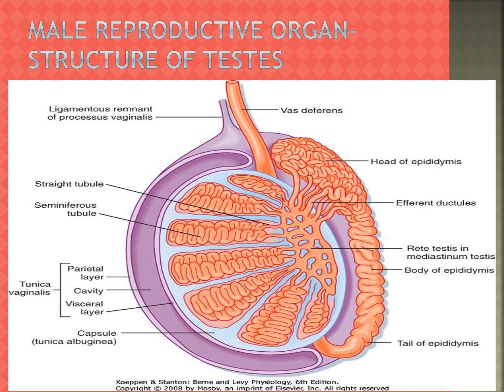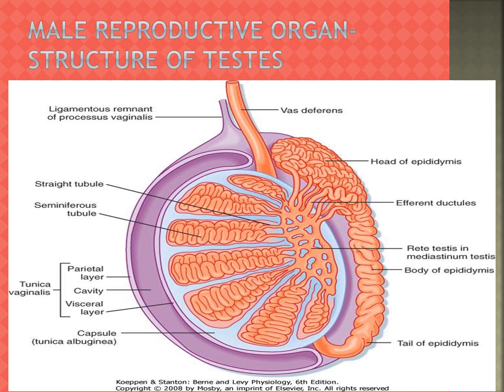Now we shall study the various cells which are present in the testes. Each testis is covered with a layer of fibrous tissue called tunica albuginea.